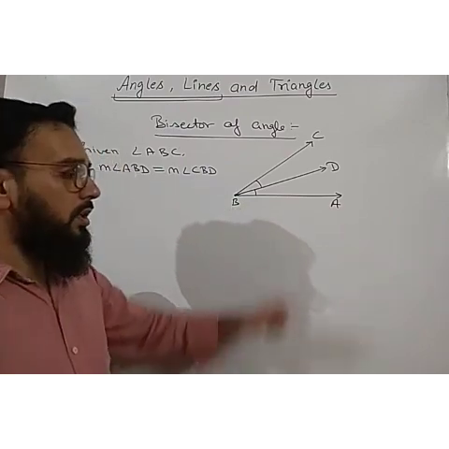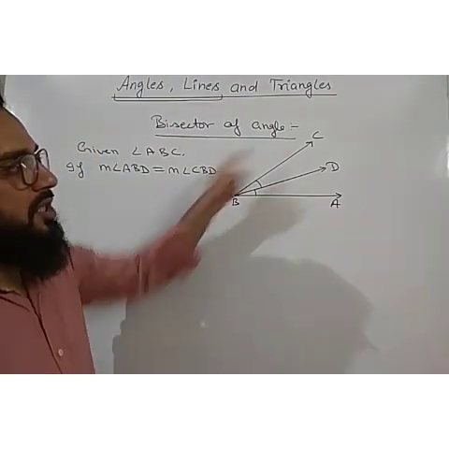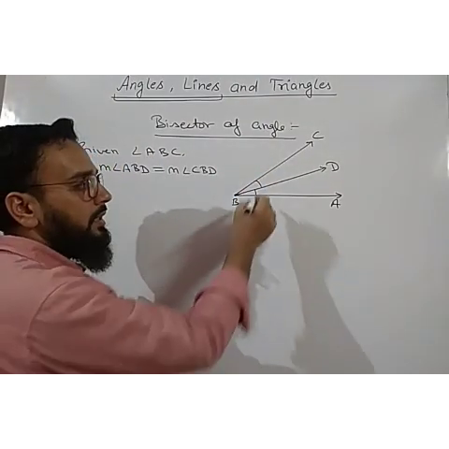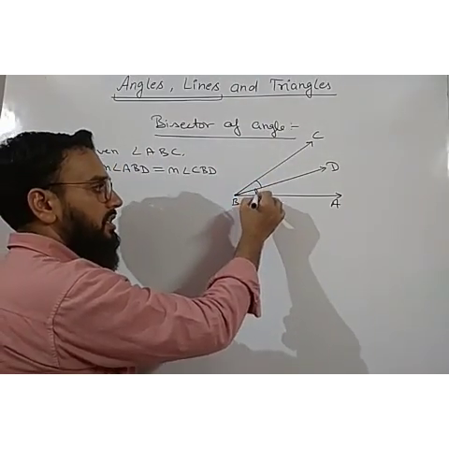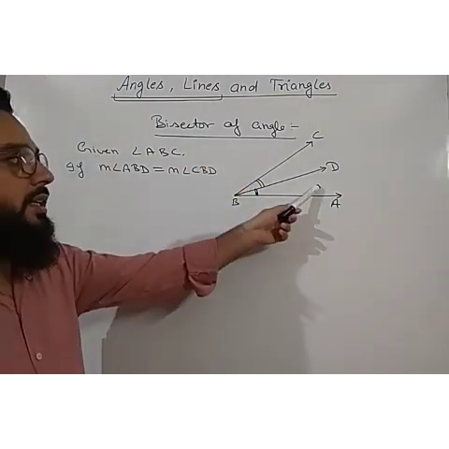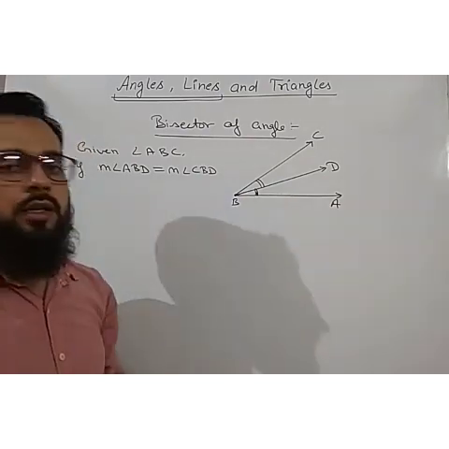Understood? What is the condition? We are given an angle ABC, and there is another ray BD such that the measurement of this angle is equal to the measurement of this angle, meaning angle ABD is equal to angle CBD.